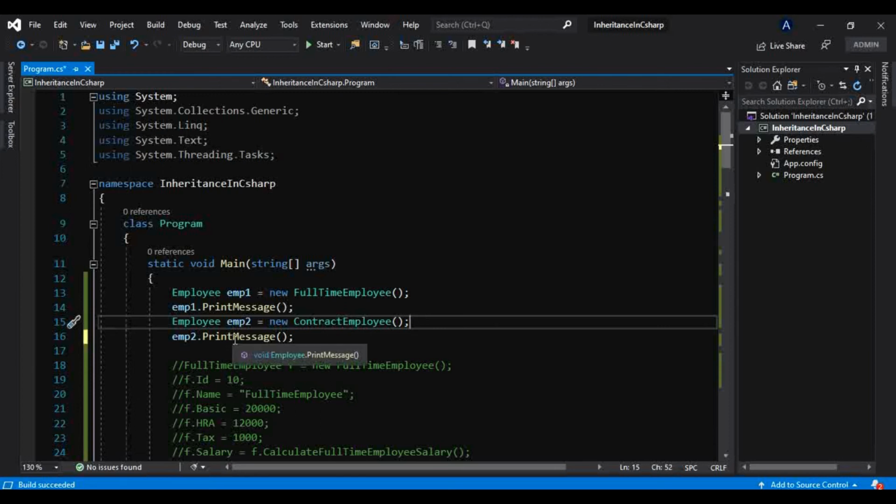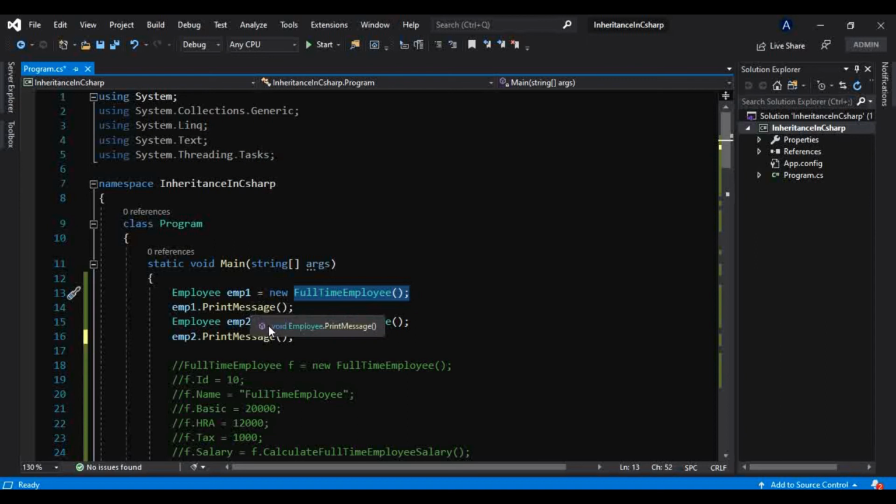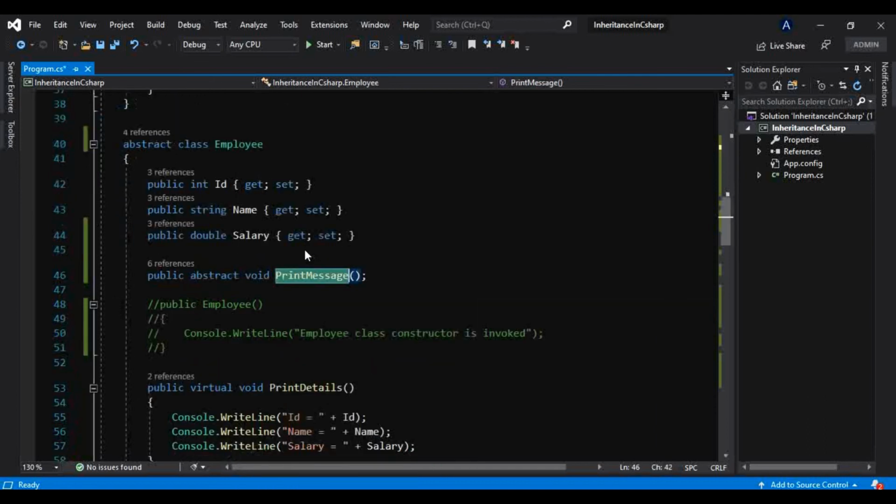Now if you hover your mouse over here as well, what that message says, it is returning nothing, that is void. And it shows that this is a method of this employee class, that is, this abstract base class. It is not showing that this is a method of the full-time employee. Whether we have created the object of the contract employee or the full-time employee, the intelligence gives that this is a method of this employee. And if you redirect by going to definition, it will redirect only to the definition. So that is nothing but an abstraction.